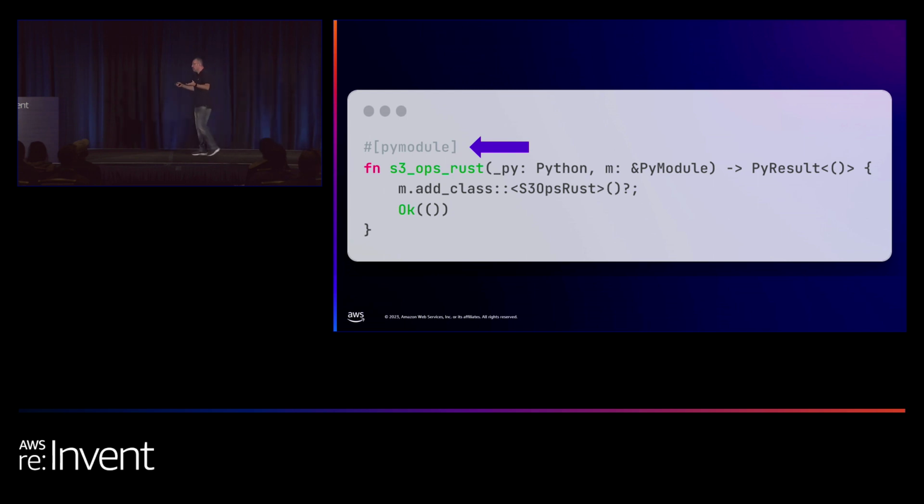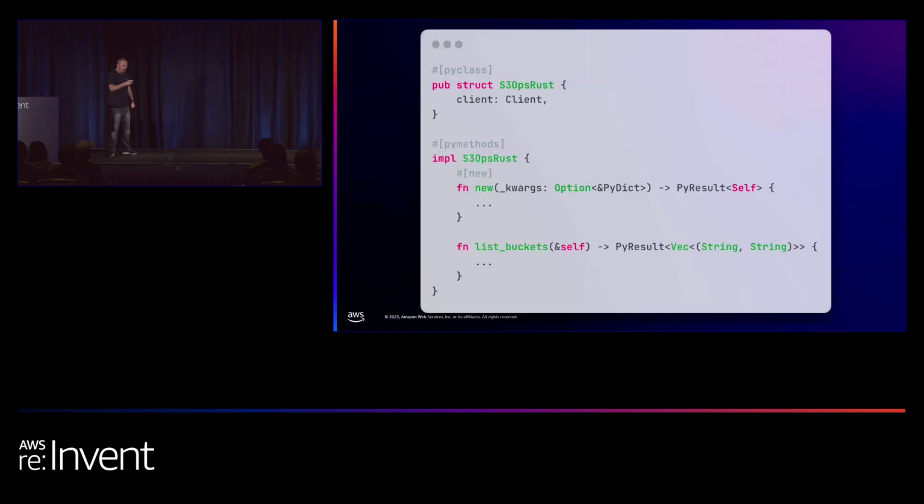Next, I want to define how the class looks. Again, I'm using an attribute called pyclass to define a Python class. I'm putting it on a Rust struct. And next, I'm defining the various methods that I want for the class. I'm defining two methods here. The first one is a constructor.